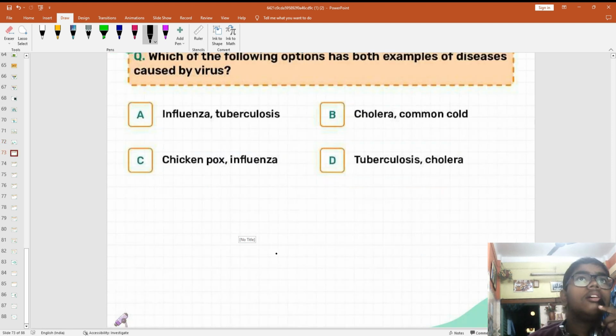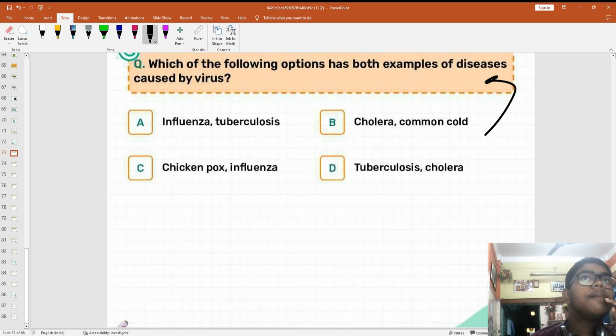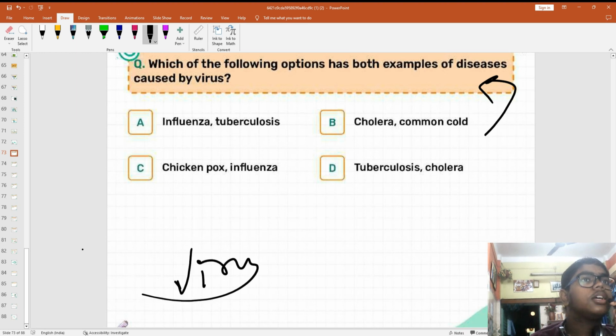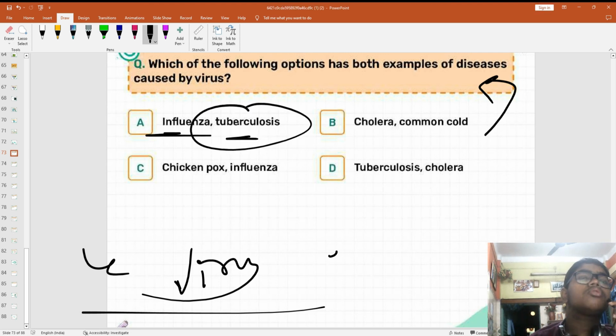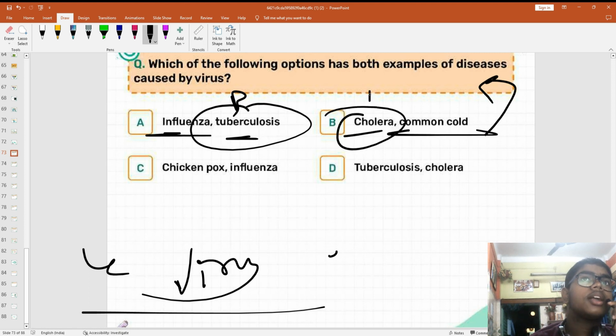Which is an example of diseases caused by virus? This one is the virus part. Tell me. Influenza. Tuberculosis is caused by bacteria. Cholera is caused by bacteria, Vibrio cholerae, right? This is the answer.